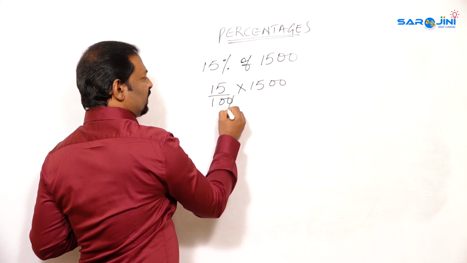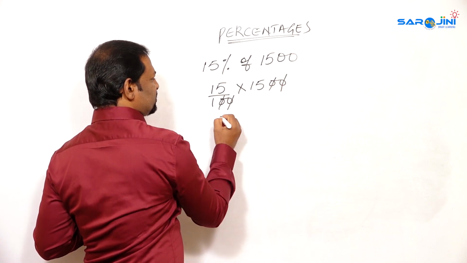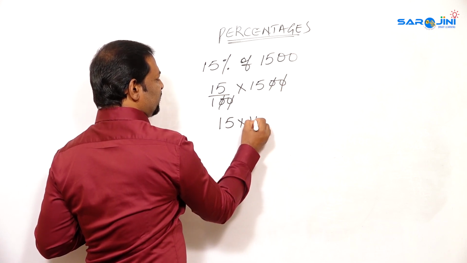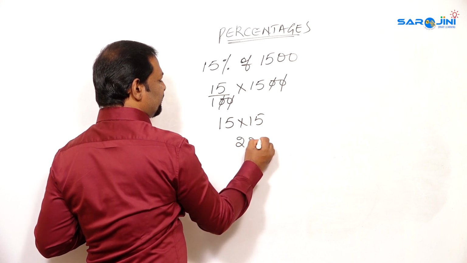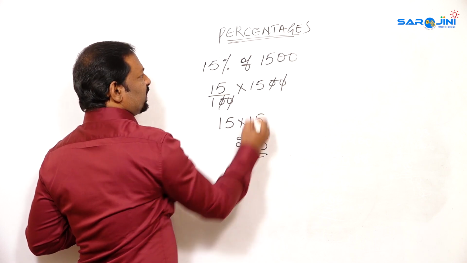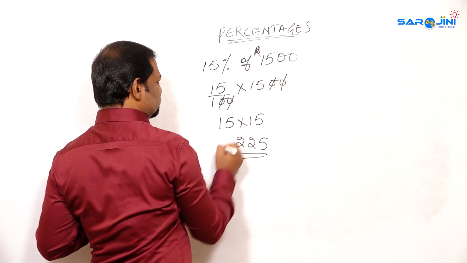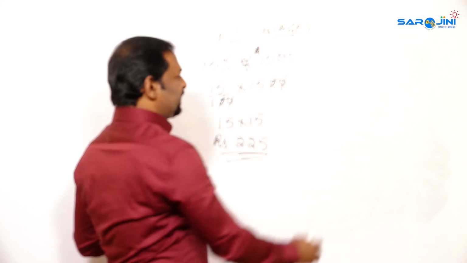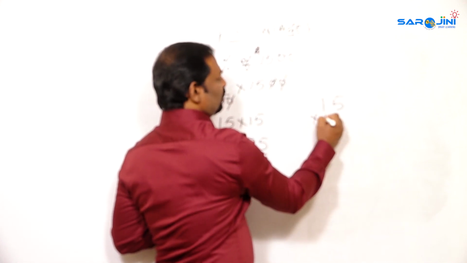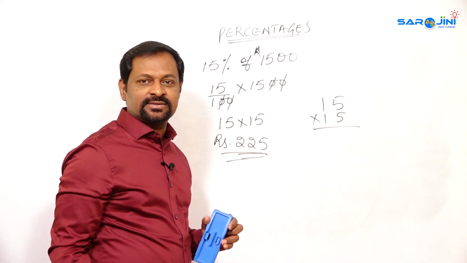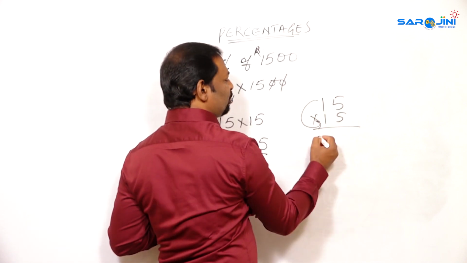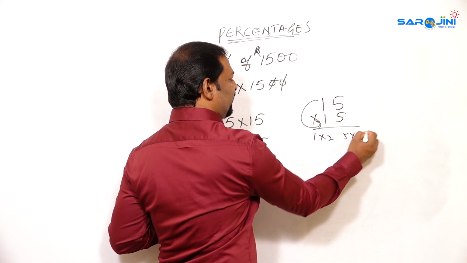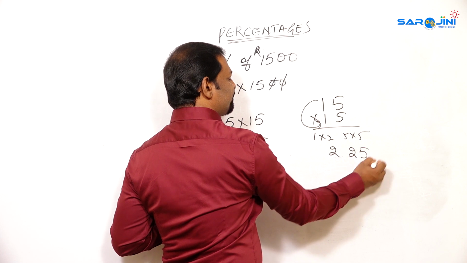On simplification, 15 into 15 is 225. If it is in rupees, the answer also comes in rupees. That's it. How did I do 15 into 15? I told one concept in the previous exercise. 15 into 15 is 1 into 2, which is 2, then 5 into 5, which is 25, so it is 225.